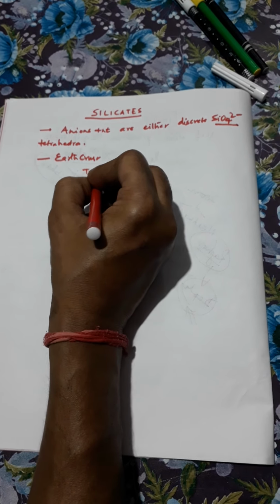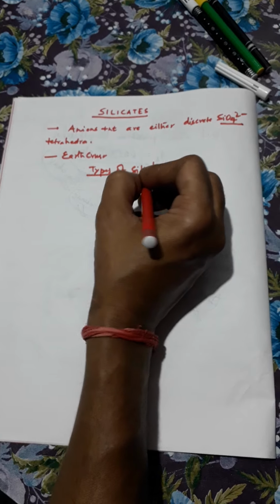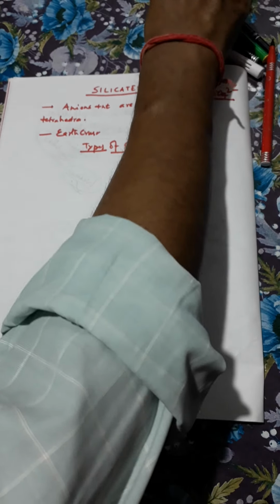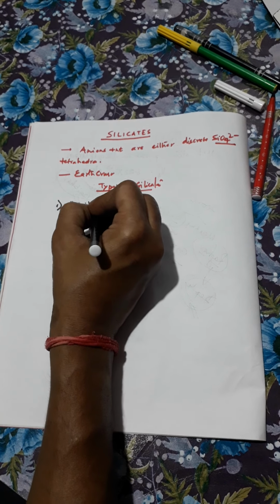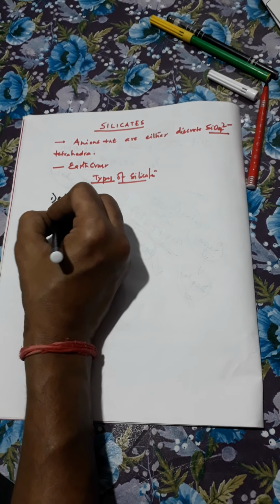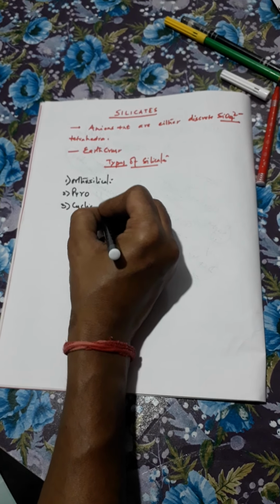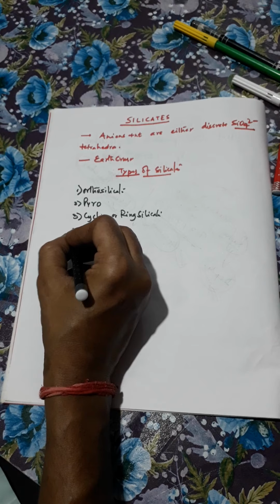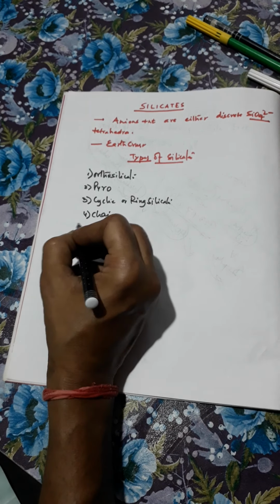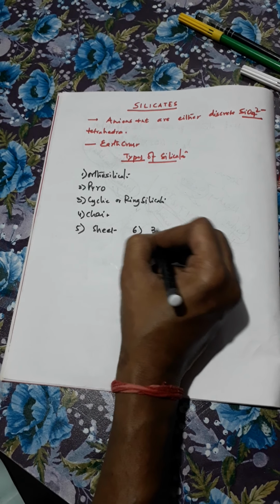Types of silicate. The question asked is the types of silicate. There are different types of silicate: first, orthosilicate; second, pyrosilicate; third, cyclic silicate, also called ring silicate; fourth, chain silicate; fifth, the sheet silicate; and sixth, the three-dimensional silicates.